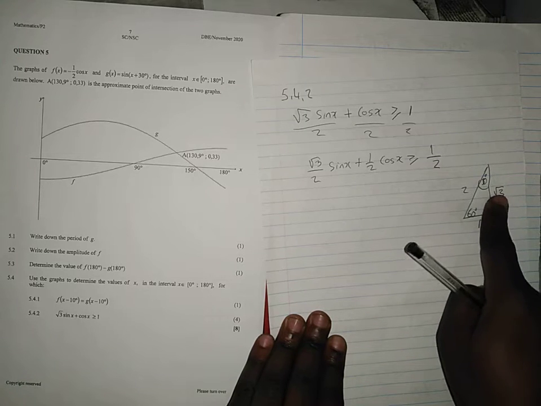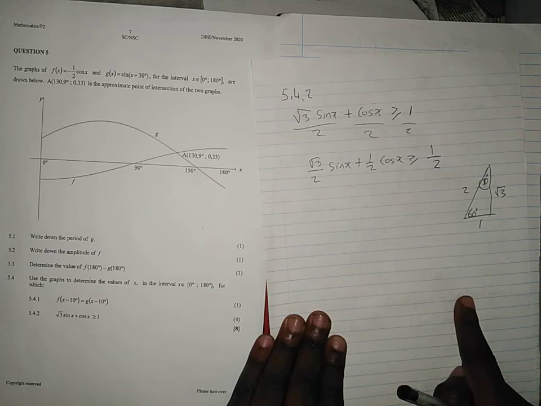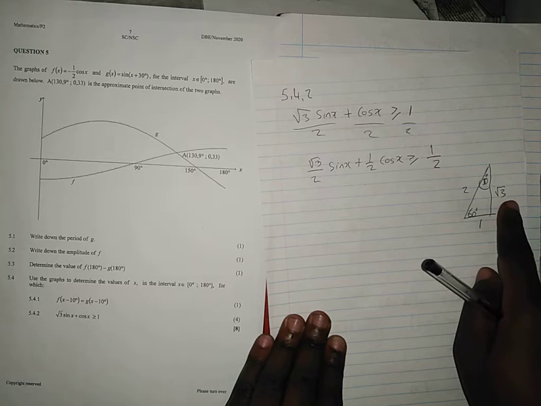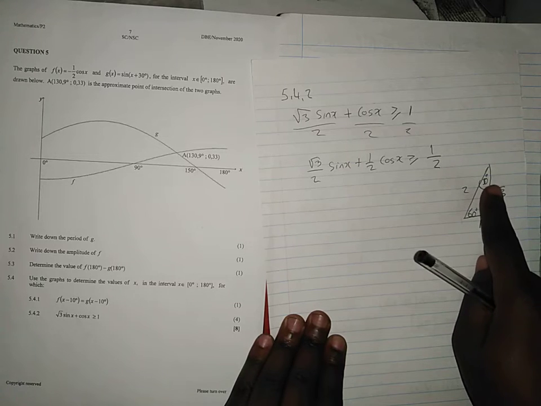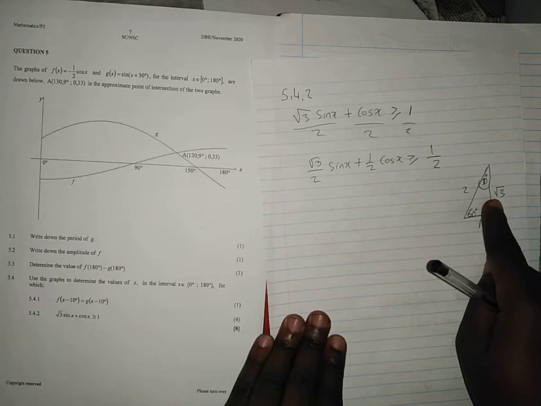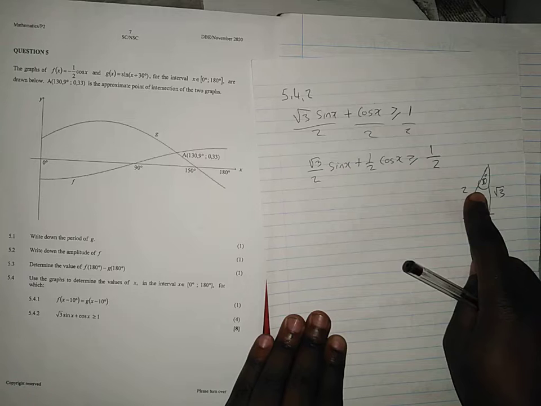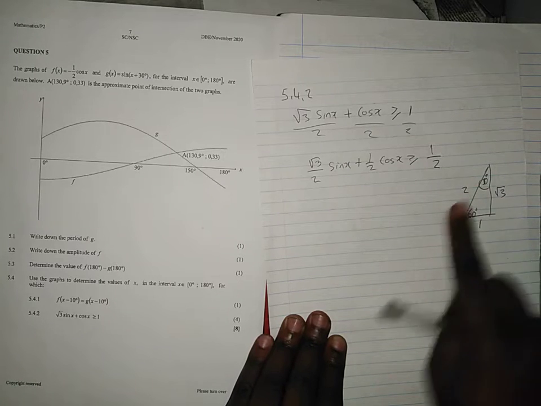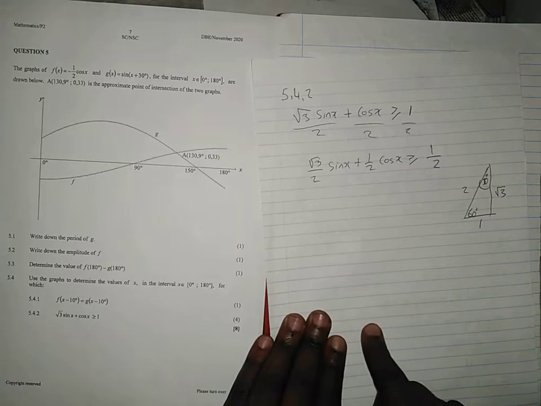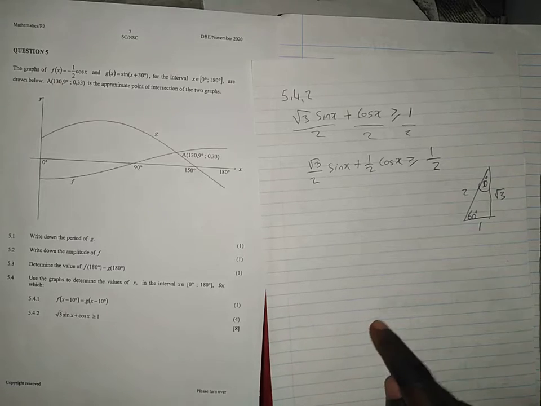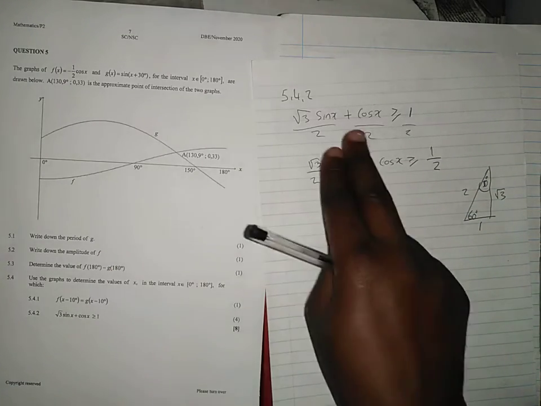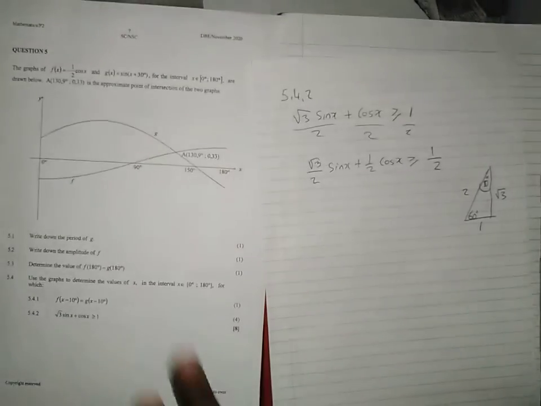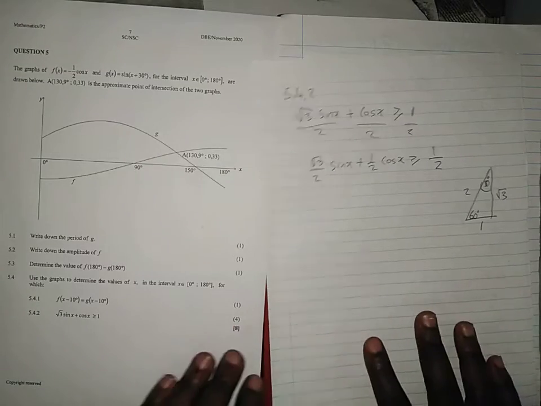When you have root 3 over 2, it will be cos of what? It will be cos of 30, because cos is adjacent over hypotenuse, which is root 3 over 2. So root 3 over 2 is the same as cos 30. What am I trying to do? I'm trying to play around with this so that it resembles any of these things, so that I can look at it here and answer the questions that I need to answer.